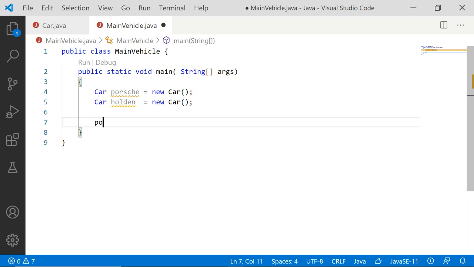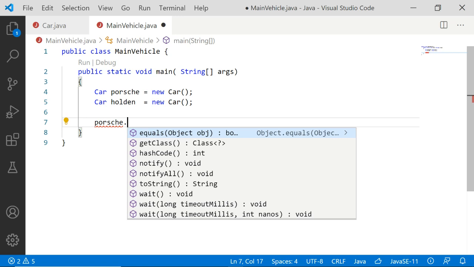So let me write Porsche dot. What do you have here? You have equals, getClass, hashCode, notify. All these are methods which can be applied for any general object. These are the methods available for every object, not the methods that we have specified.